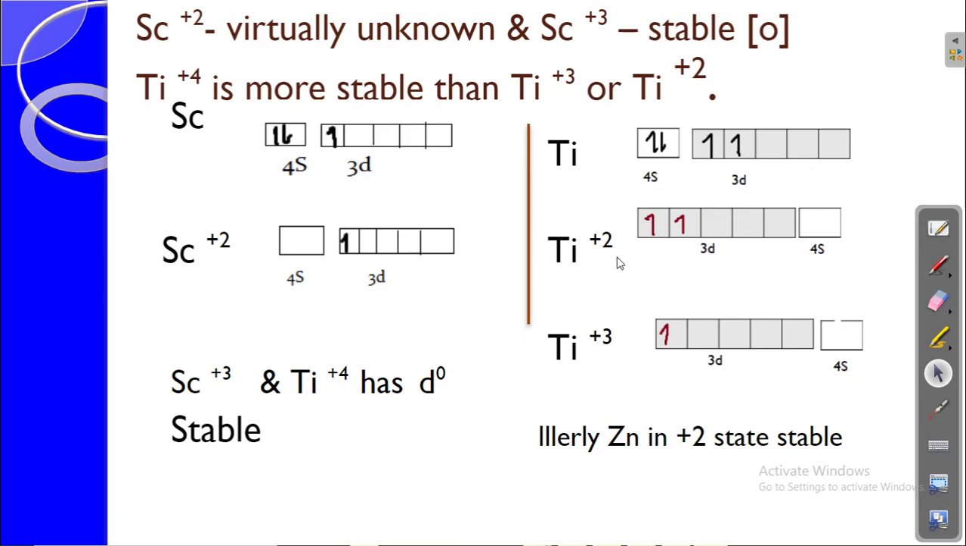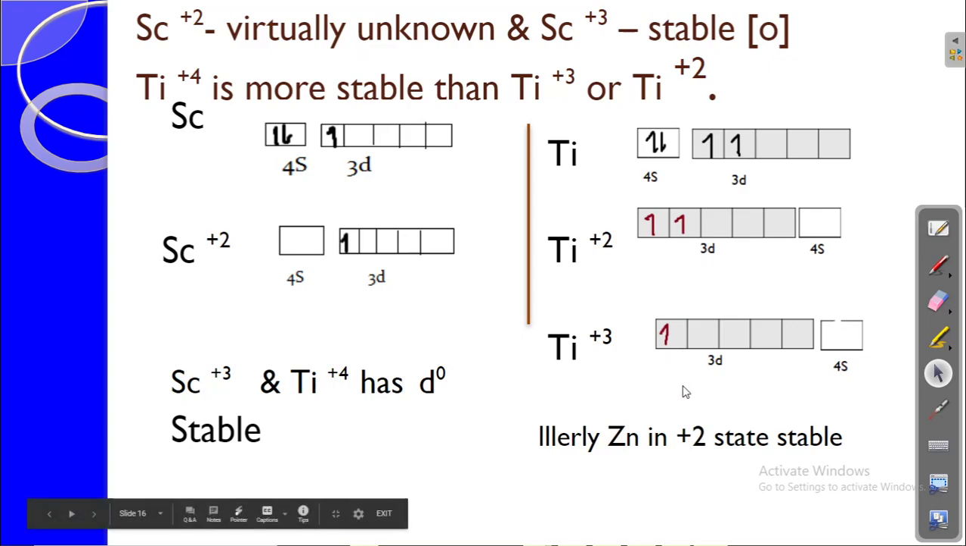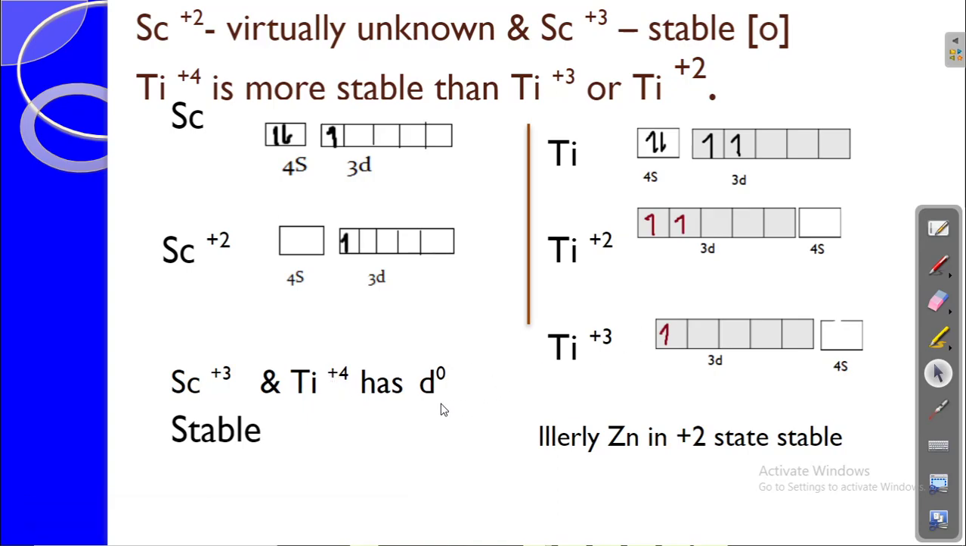If it is going to be 2+, it has only 2 unpaired electrons in the d orbital. If it is going to be 3+, it has only 1 d electron in the outermost 3d orbital. And here titanium 4+ will have a d0 configuration, and hence it is more stable than 2+ and 3+, because those have unpaired electrons, which will be very reactive.